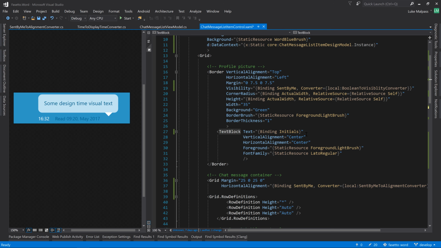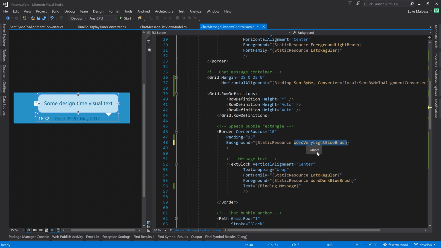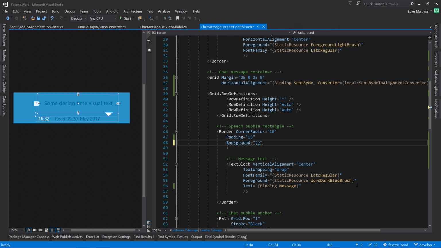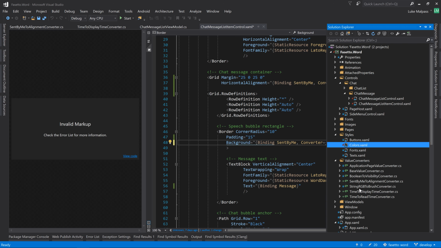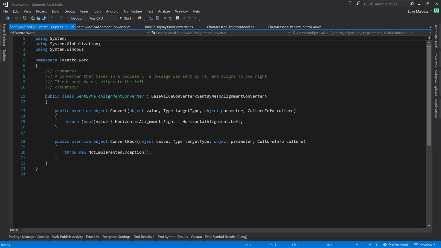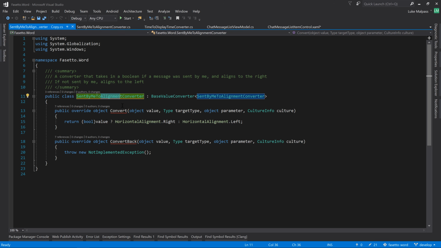That's clearly more blue. So we want to use the very light blue if it's sent by us. So the background changes to a binding again. Bind it to SentByMe and bind the converter to SentByMe to background converter, we'll call it. And then let's go and make that. So copy the SentByMe to alignment. Rename it to SentByMe to background.